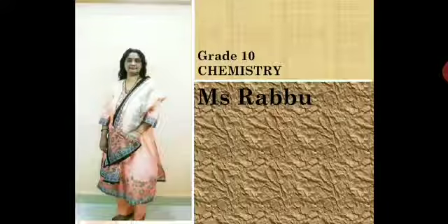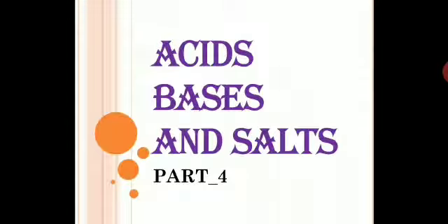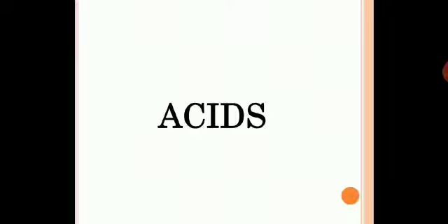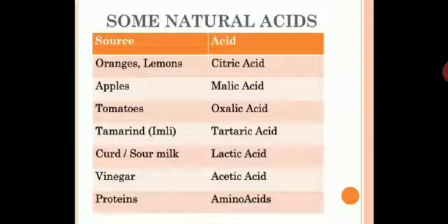So, let us see, we are going to continue with chapter Acids, Bases and Salts part 4. Let us see what we are going to do today. We are going to learn acids today. We will see some natural acids, some organic acids, and some inorganic acids. Organic acids are naturally obtained from plants and animals. Inorganic acids are obtained from minerals and rocks. Then we will see some chemical properties of the acids.